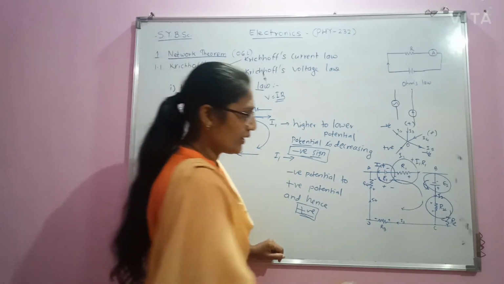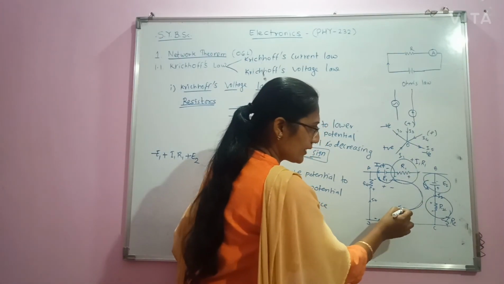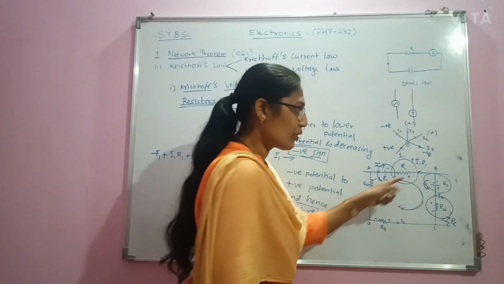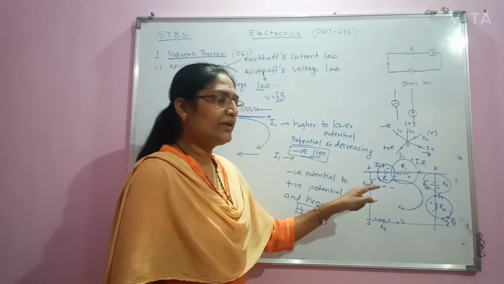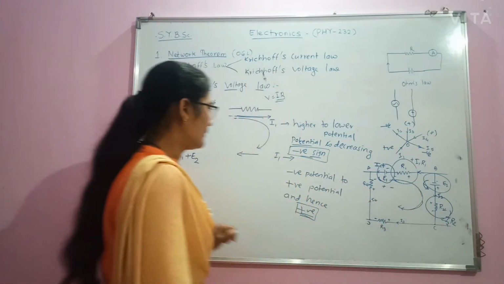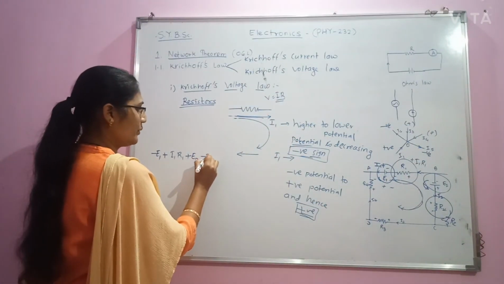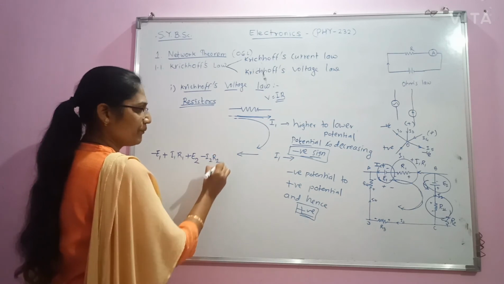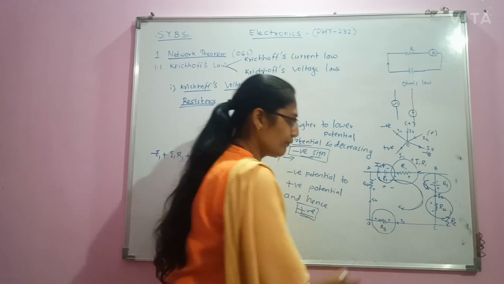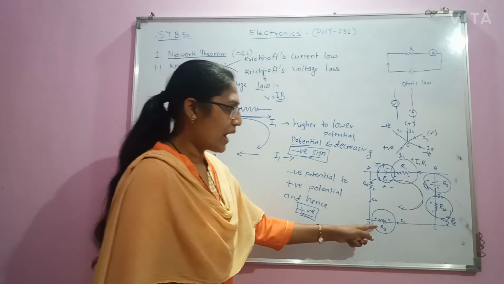As we are moving in the direction of current, there will be a decrease in voltage. Therefore, it will have a negative sign, negative I2 R2. Now again we have to consider the voltage drop across the resistor R3.